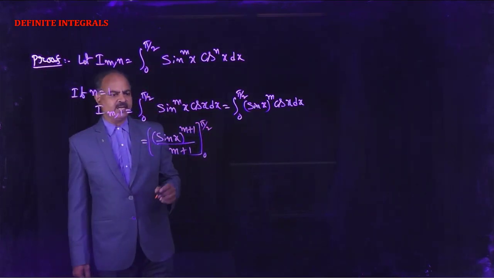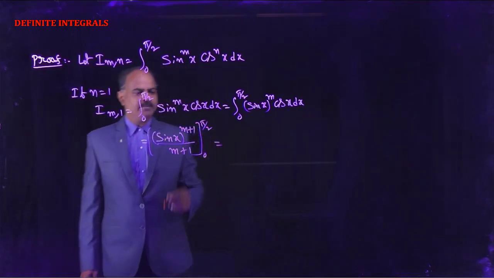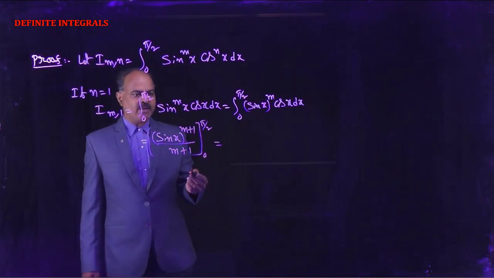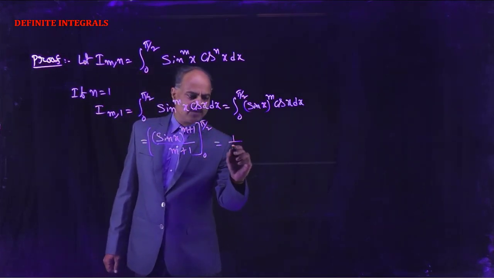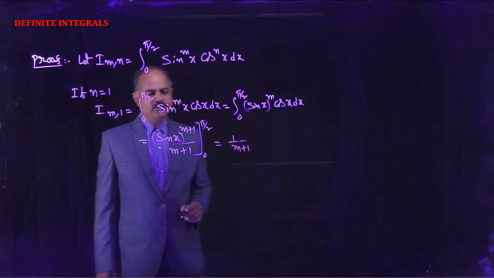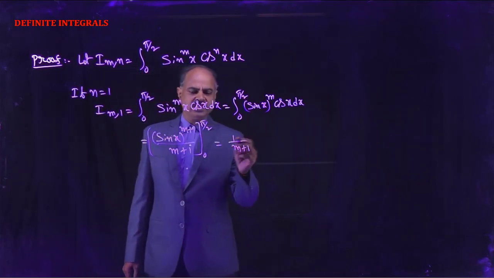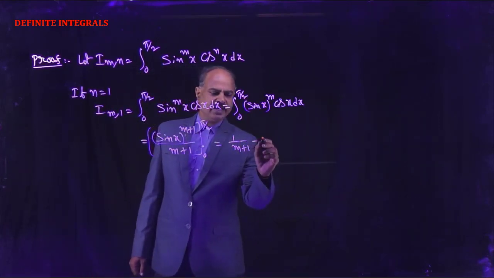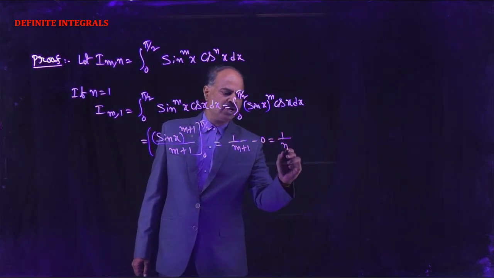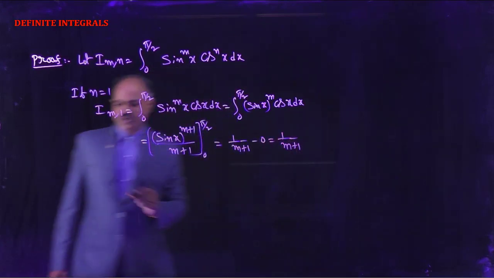Substitute the upper limit in place of x. Here sin pi by 2 is 1, and 1 to the power m plus 1 is 1. So that is 1 by (m plus 1) minus, substituting the lower limit in place of x, sin 0 is 0, so 0 by (m plus 1) is 0. That is equal to 1 by (m plus 1). So if m is equal to